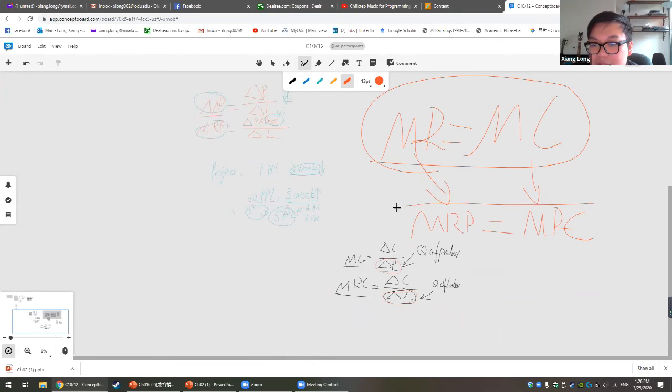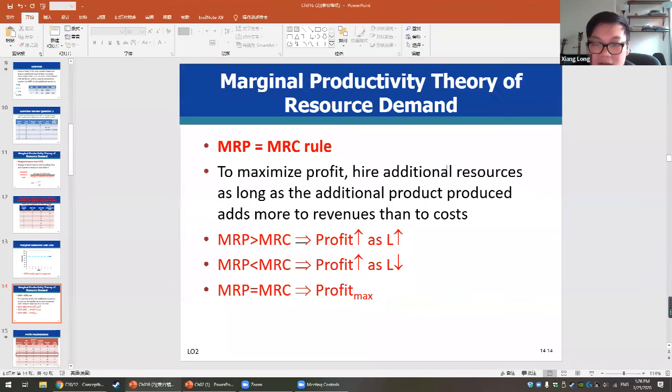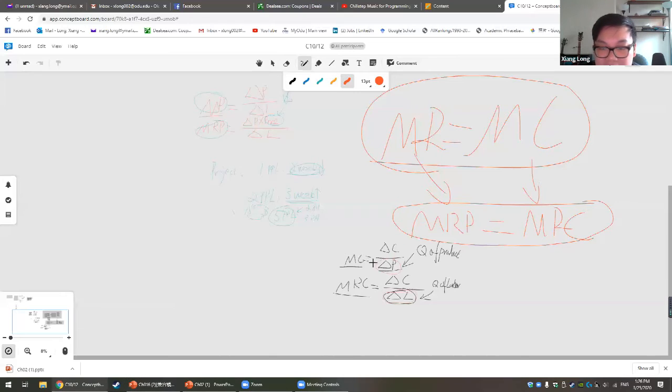We are pretty much using the same rule to do this kind of profit maximization, or what we call resource efficiency. So we're using exactly the same rule: marginal revenue product equal to marginal resource cost. It is a little bit different, but it's pretty much the same thing as the golden rule.